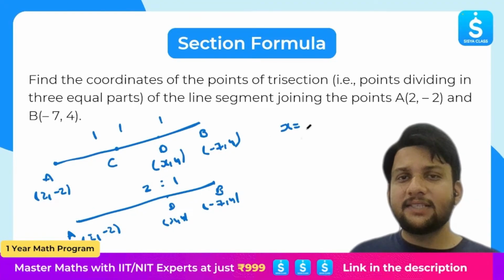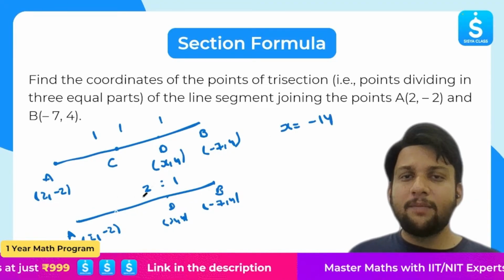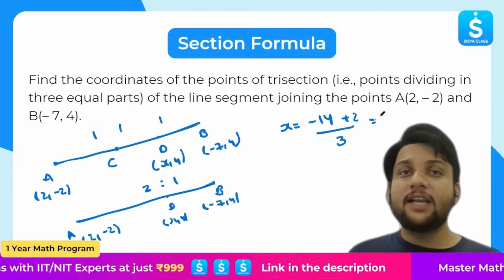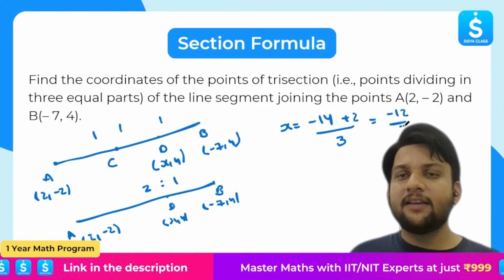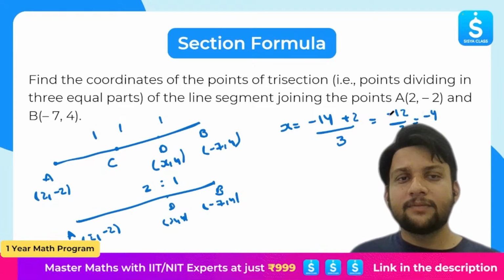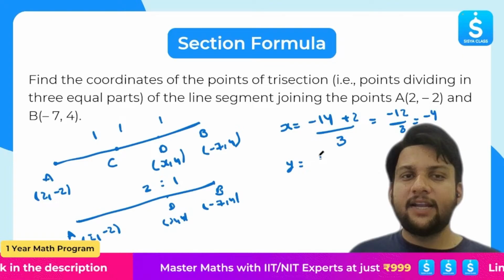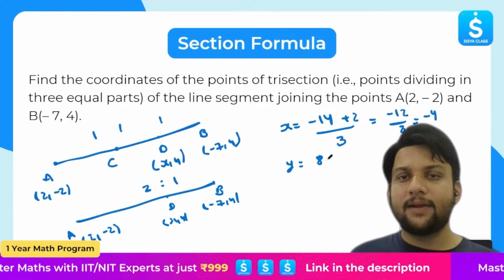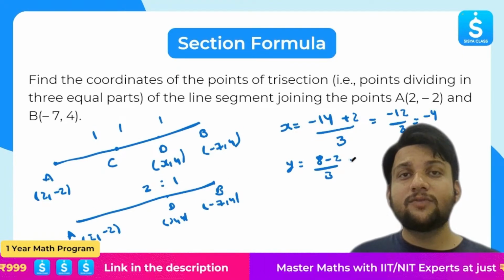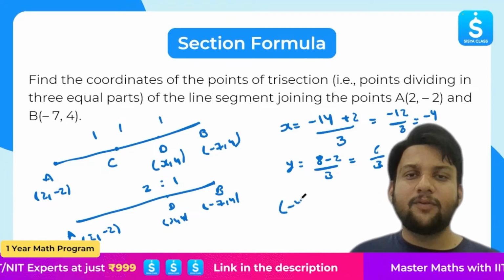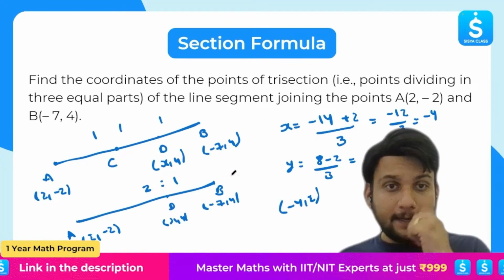2 multiplied by minus 7, I will get minus 14. Plus 1 multiplied by 2, I will get 2. Over 2 plus 1, which is nothing but 3. Minus 14 plus 2, I will get minus 12 by 3. That is, x becomes minus 4. Similarly, if I have to find y, it will be 2 times 4, 8. Plus 1 times minus 2, minus 2, by 3. 8 minus 2 is 6. 6 by 3 is 2. So what is the point? Minus 4 comma 2.